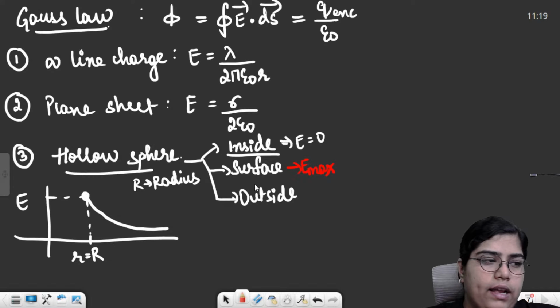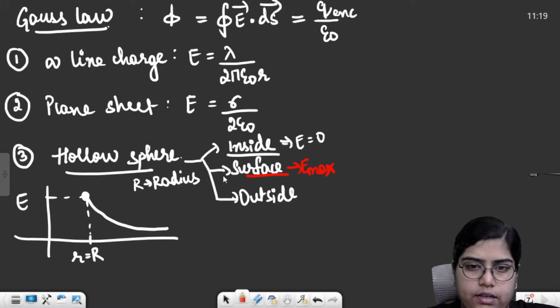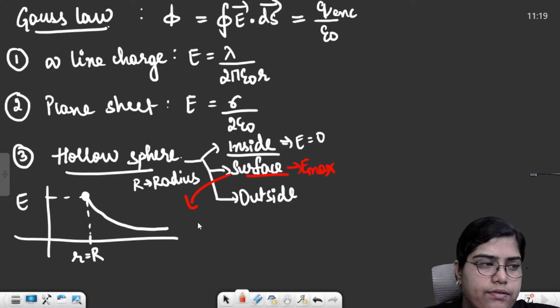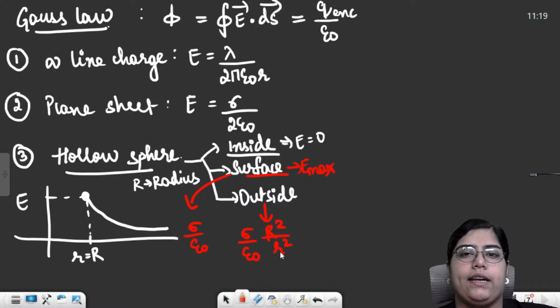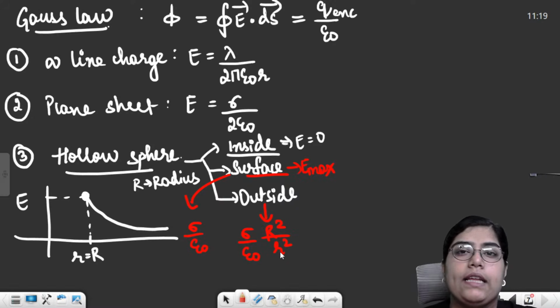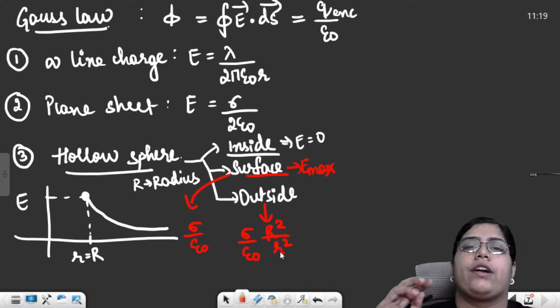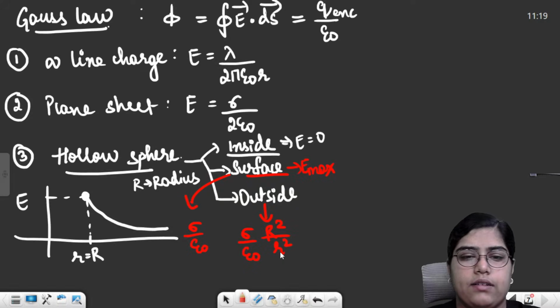At the surface, the field becomes sigma by epsilon naught, and outside the spherical shell, the formula becomes sigma upon epsilon naught times capital R square by small r square. Capital R is the radius, small r is the radius of our Gaussian surface, that means the distance of our point of interest from the center of the sphere.